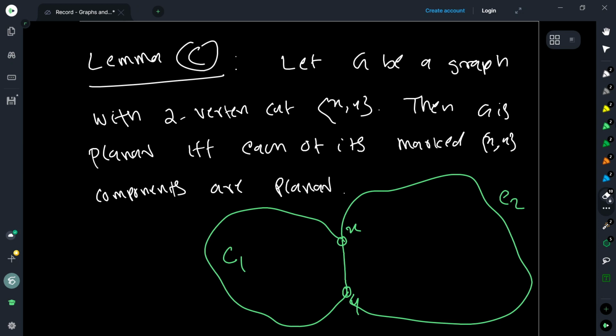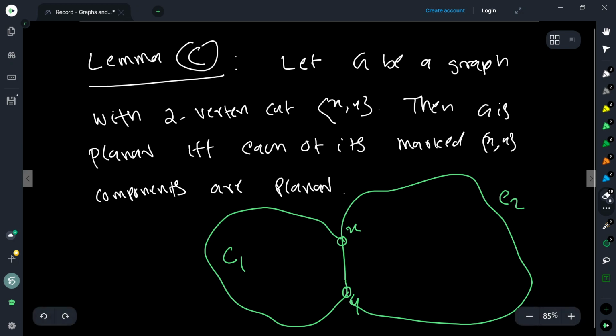But essentially, what we just need to make sure is that when you put this new component into a face, you put it into a single face of the current embedding where xy is there, so that you take this particular component, make the xy be in the outer face, and then for example, in this embedding, like the C2 component, there could be a face.